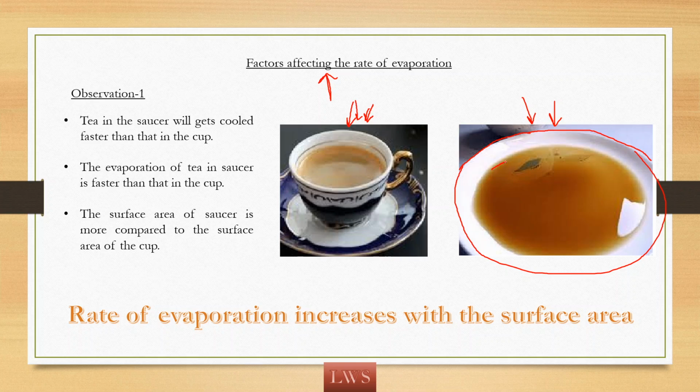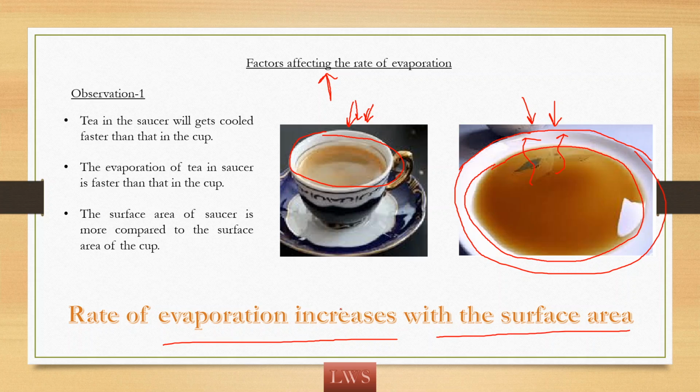Since evaporation is a surface phenomenon, here the surface is more, so more molecules are escaping, more energy is taken off from the body, so more cooling compared to that of this small surface area. So with increased surface area, more molecules are escaping and more cooling happens, so evaporation increases with increase in the surface area.